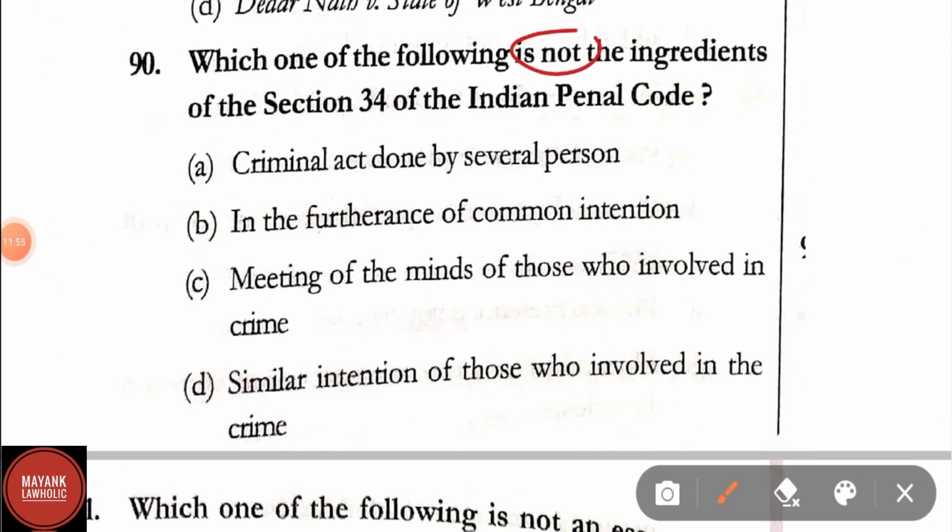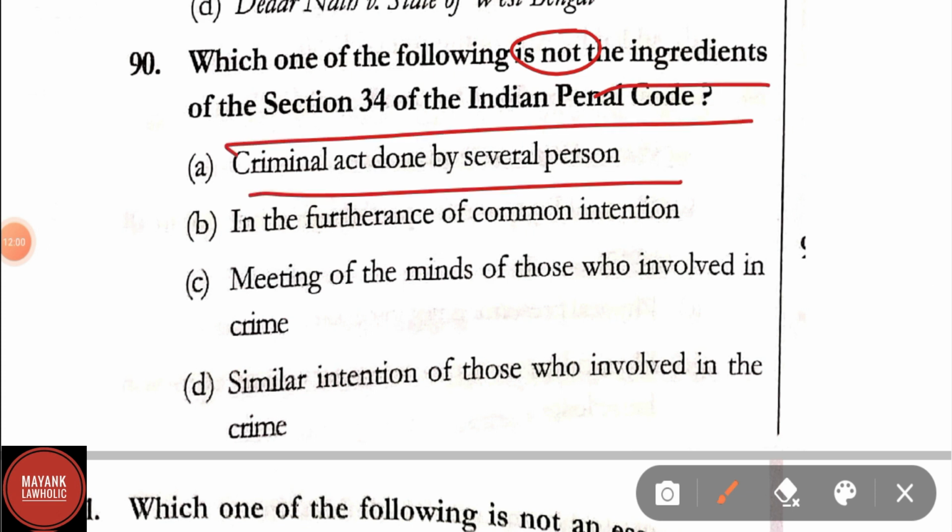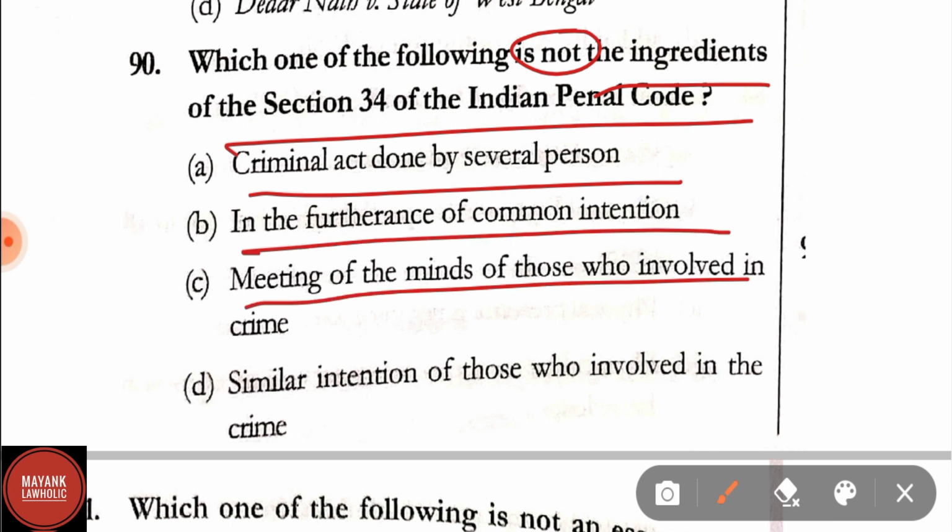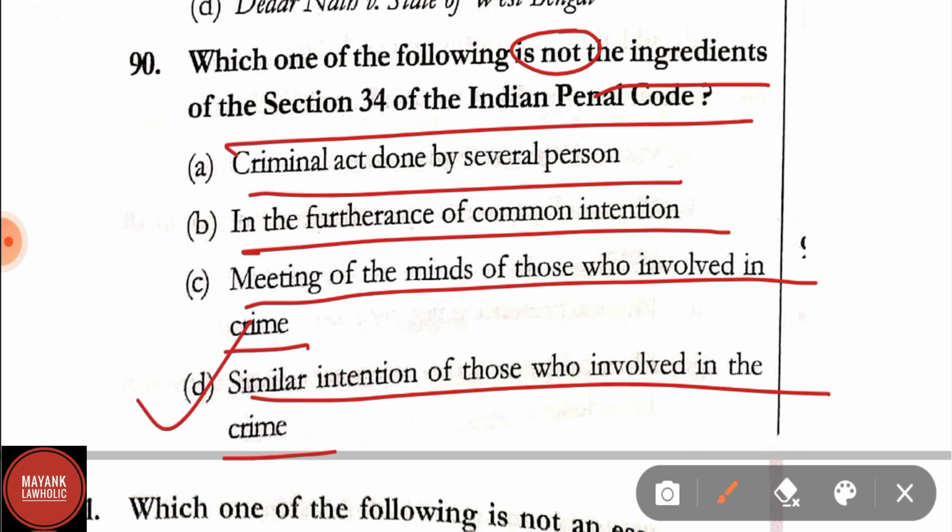Which of the following is not the ingredients of section 34 of IPC? Option A, criminal act done by several persons. Option B, in furtherance of common intention. Option C, meeting of the minds of those who involved in crime. Option D, similar intention of those who involved in the crime. Correct answer is option D, that is similar intention of those who involved in the crime.